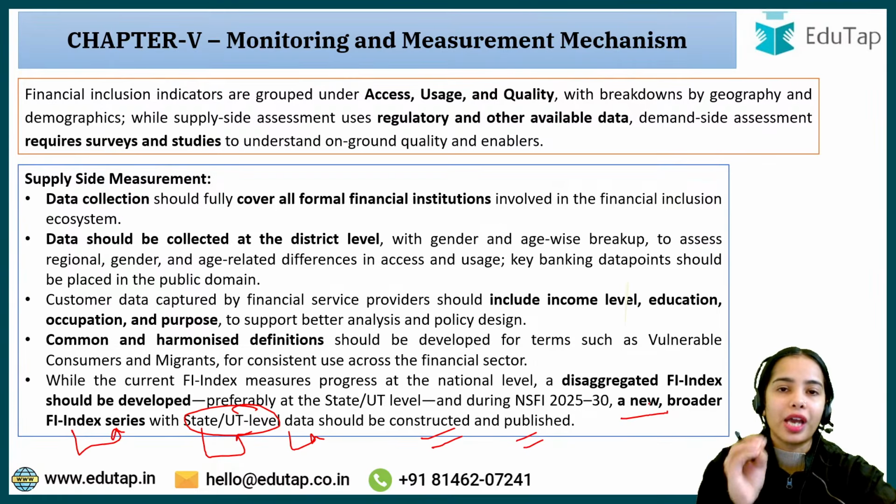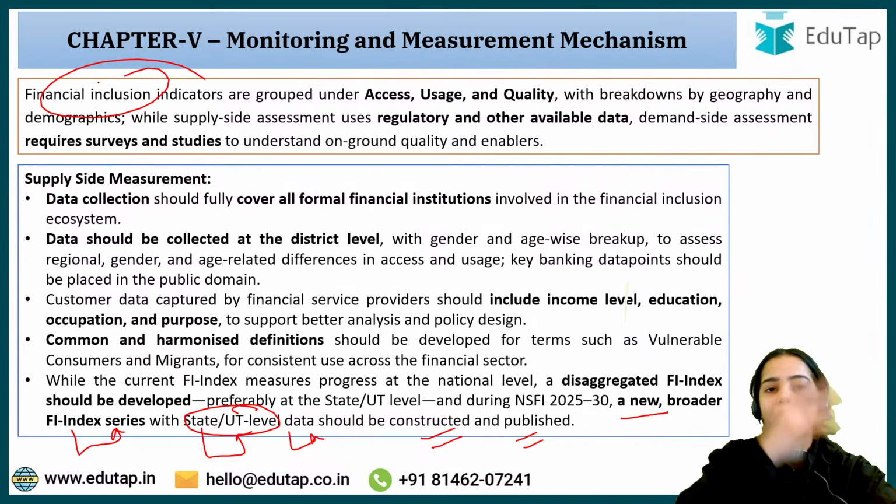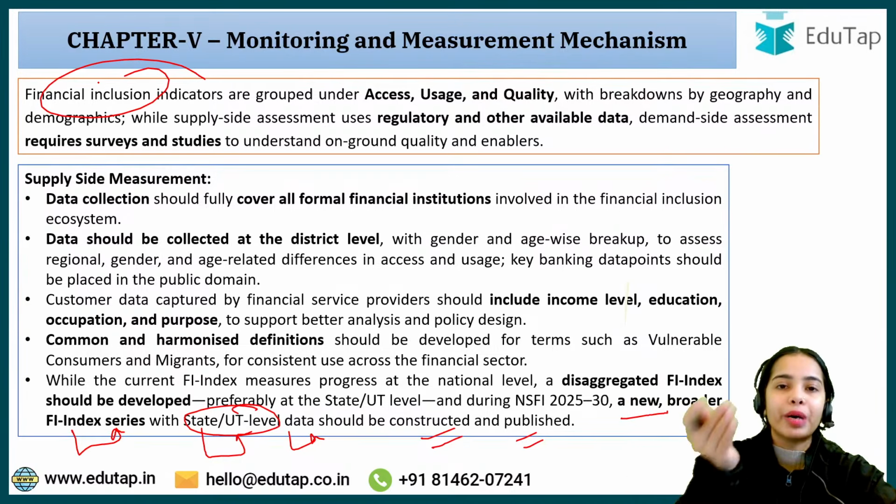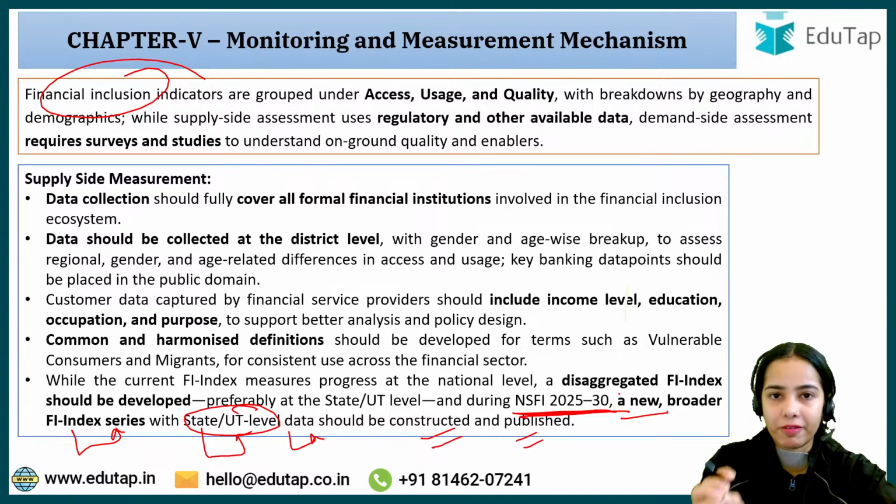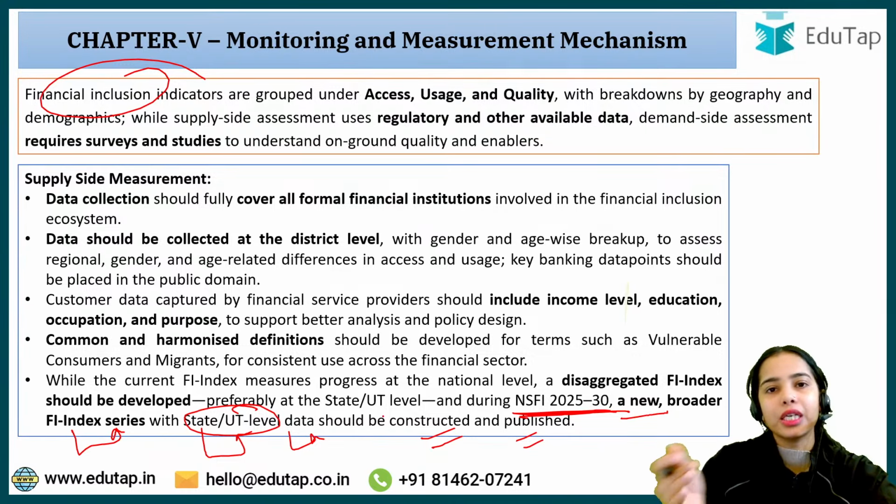Right now we have the index for the country at the national level, but during this period a disaggregated index should be developed for the state and union territory level.